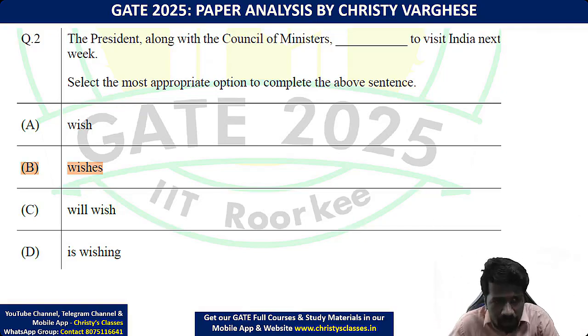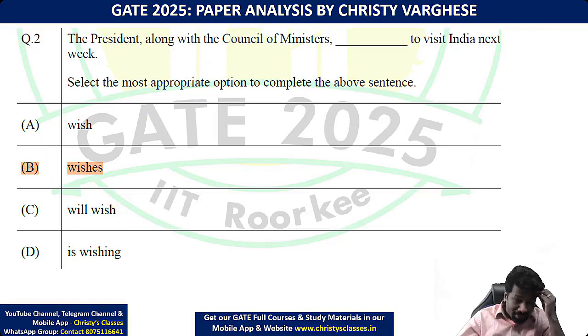So this question is from the topic subject verb agreement. Subject verb agreement is also a separate lecture in grammar. We'll be discussing subject verb agreement separately in that lecture, because there are some rules and those rules also have some exceptions. We have made a detailed list of that. Through that we will be explaining this.